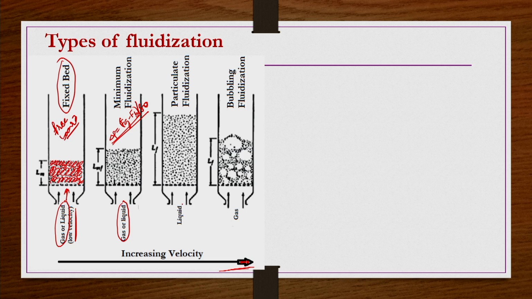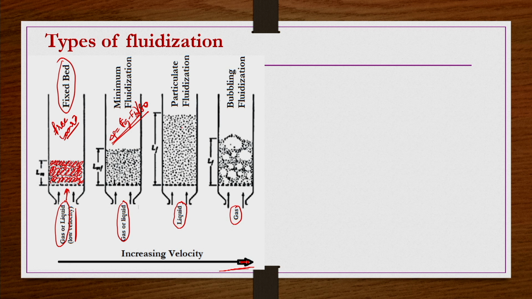Okay. So, further if you increase the velocity, then the effect of the type of fluidizing medium is going to show in the patterns that are going to form. So, let us say if the fluidizing medium is a liquid, then further increasing the superficial velocity of the liquid fluidizing medium, the bed uniformly expands.